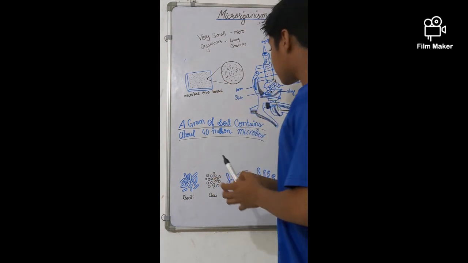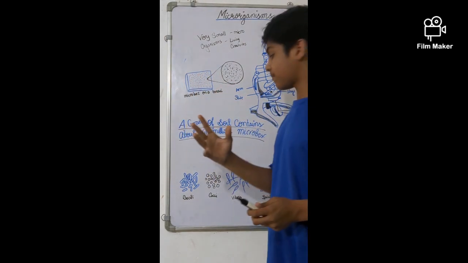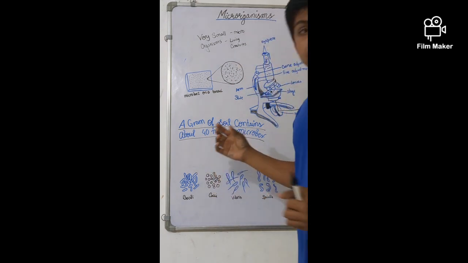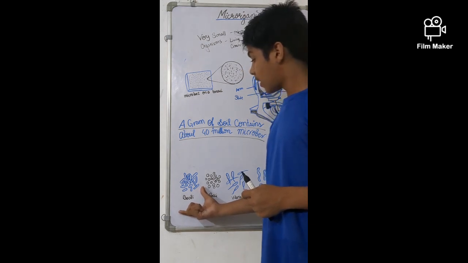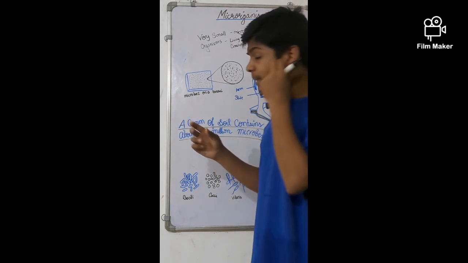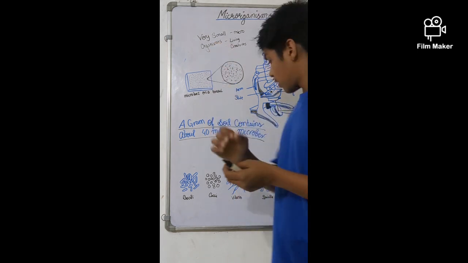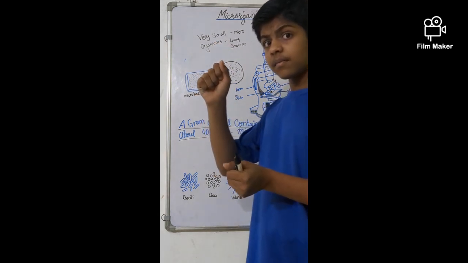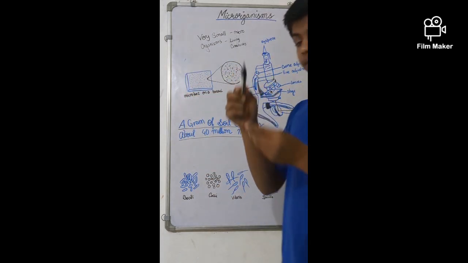Microorganisms are also of different shapes and sizes. Some of them are given here. Bacilli is a type of microorganism with a rod shape, long like this marker.